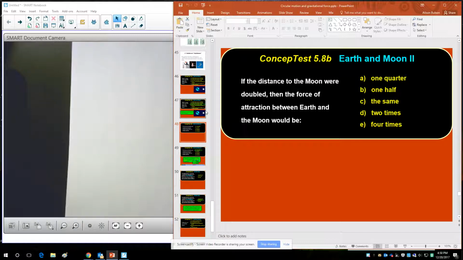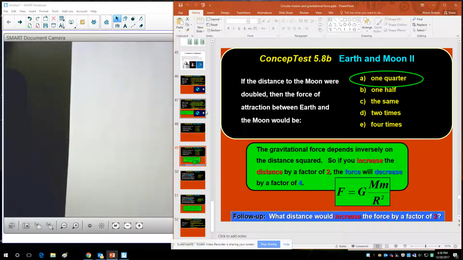If the distance to the moon were doubled, then the force of attraction between the Earth and the moon would be which? So how does the force of gravity change if the distance is doubled? Since the distance between the objects is squared, it's an inverse square law. If you double the distance, the force decreases to a quarter of its original value.